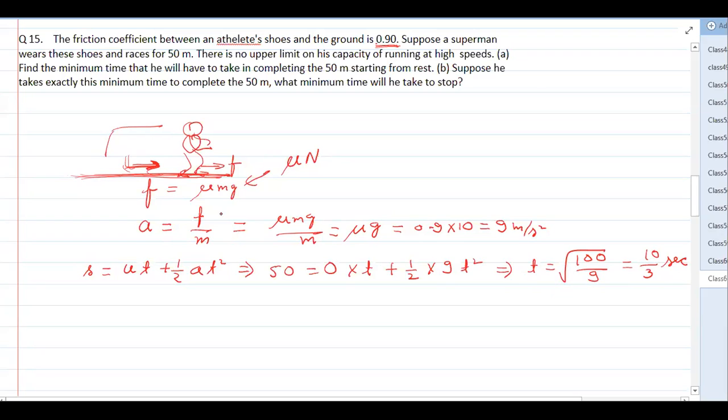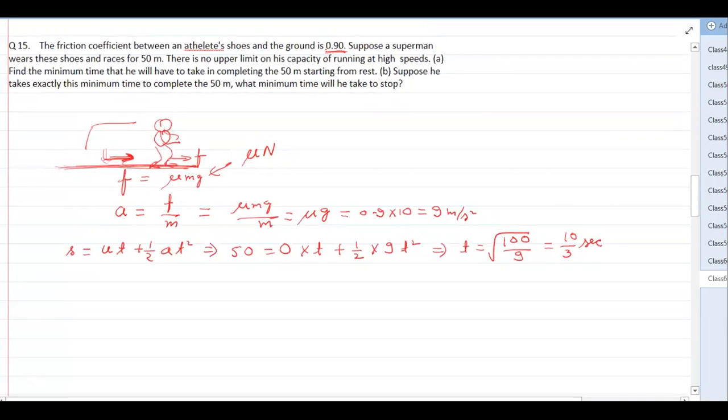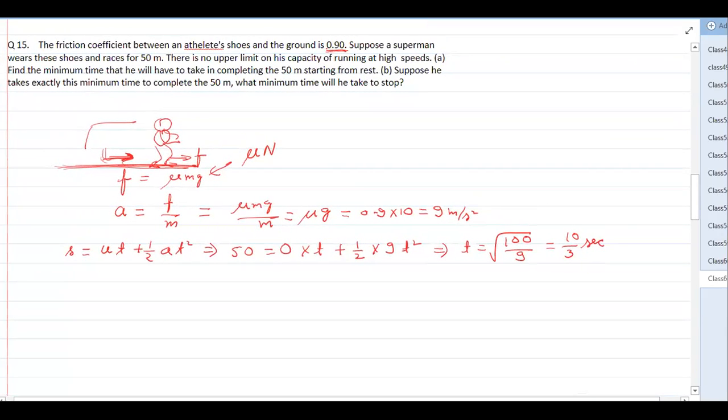Why is this upper limit there? Because of his maximum acceleration. Now it says suppose he takes exactly this minimum time to complete 50 meters. What minimum time will he take to stop? So now we have to consider the stopping time. First, we will see how much velocity he has acquired. The velocity is v equal to u plus at. U is 0, a is 9, and t is 10 by 3. So that is 30 meter per second. The velocity the person acquires at the end of this time is 30 meter per second.